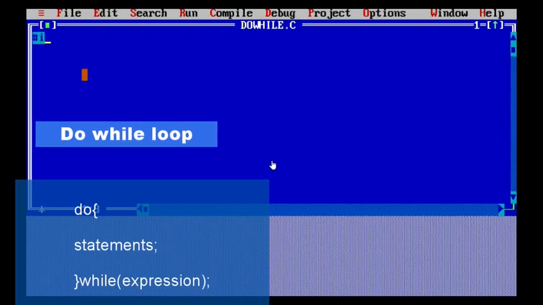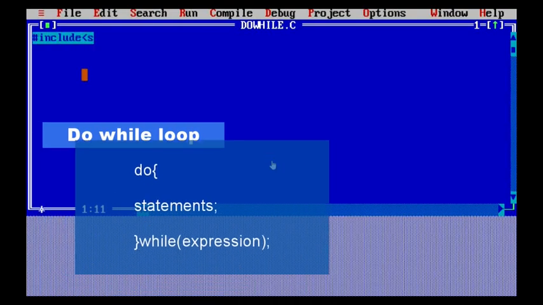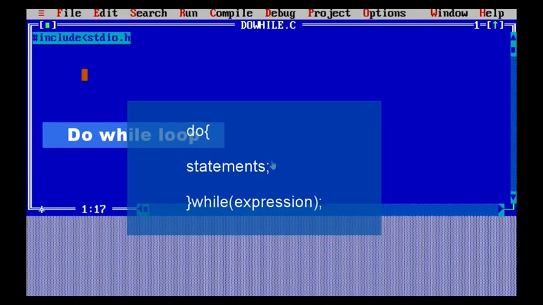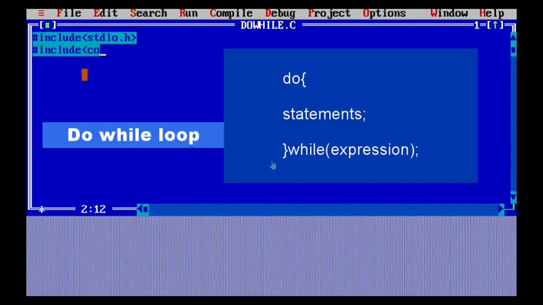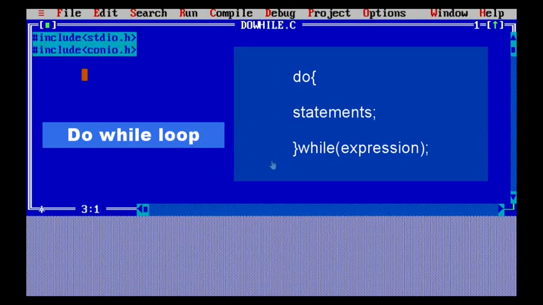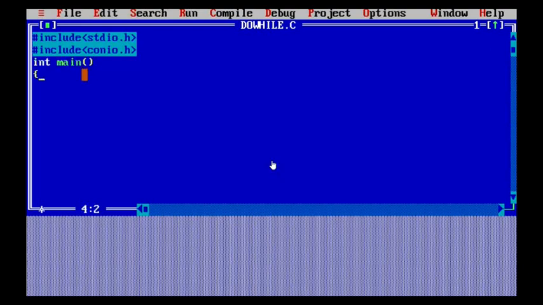Here, in the Turbo C compiler, I'm going to write a different code in which I'm going to use a do while loop. Before that, you can see the syntax on the screen. What is the do while syntax? First of all, we write do and then the statements, and then the while, in which I'm going to write the expression, or I can say the condition, and then a semicolon. So this is the basic syntax of a do while loop.